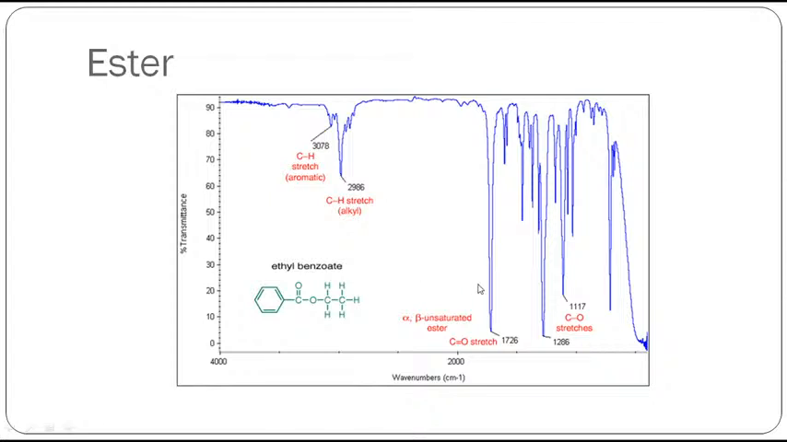Then you can see ester. Ester, you can see it is an alpha beta unsaturated ester. An example, ethyl benzoate, is given here, and you can see only CO. This is concrete information you can get, but since this is a fingerprint region, we cannot predict actually. What you can predict is this peak around 1720.